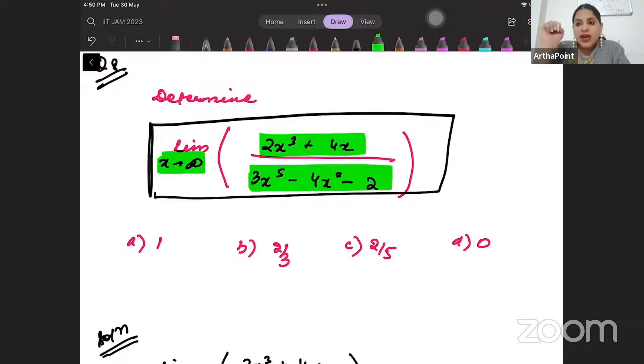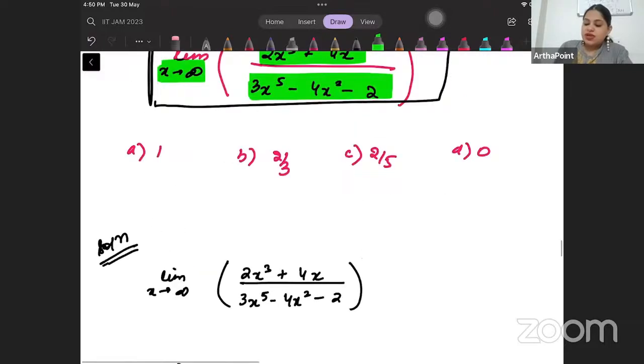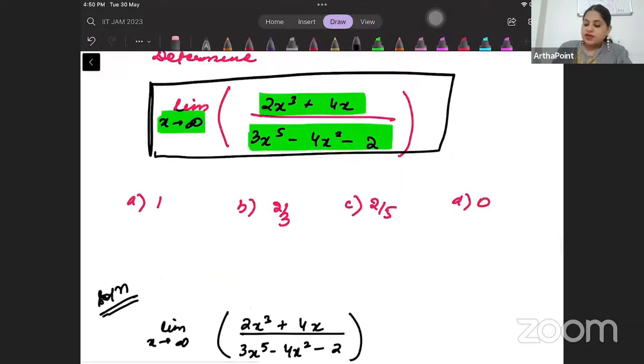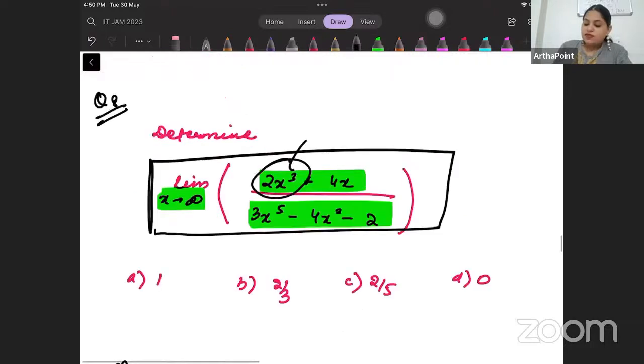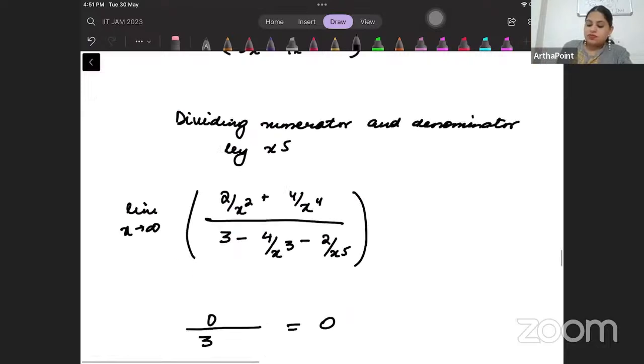Okay. When you do that, see that here, this will be... So just see here, if I divide this by x to the power 5, this will be 2 by x square. If I divide this by x to the power 5, this will be 4 by x to the power 4, and so on. So when you keep dividing it by x to the power 5, you will get numerator and denominator in this format.